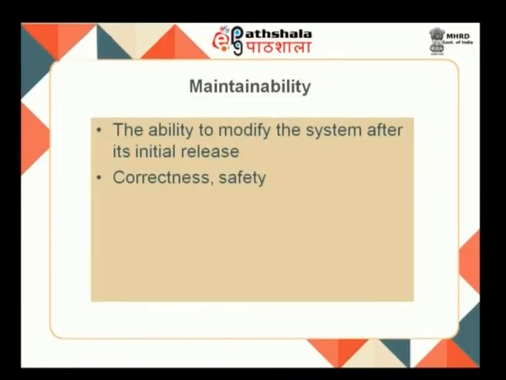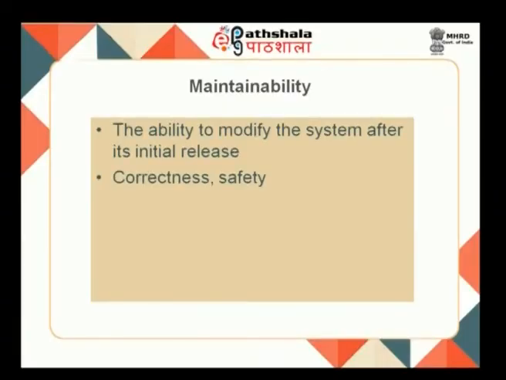Maintainability. Once you have released that particular product, it should be maintainable. If something happens to the product, people should be in a position to fix it. That means it should be repairable. All your problems should be rectified, and it has to be maintained by the service persons. We should provide that support also. So it is the ability to modify the system after its initial release, while the correctness and the safety are maintained. Some trained person should be there to modify and correct it, and the safety also should be maintained.